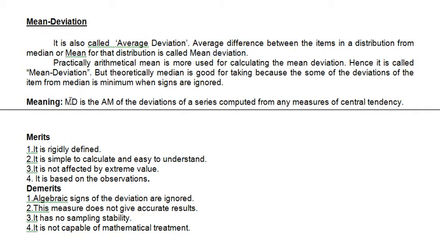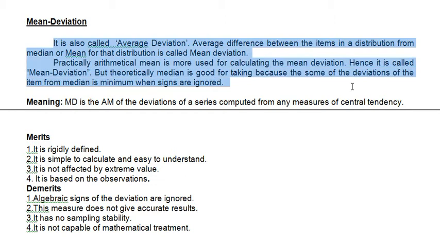So if I say that meaning, mean deviation is the arithmetic mean of the deviations of a series compared from any measures of central tendency. Any measures of central tendency means what? Mean, median or mode. So you can write this meaning. This was the explanation for you. As I said, the mean is popularly used, but you cannot say that median and mode are not used, right? So this is all about your mean deviation.